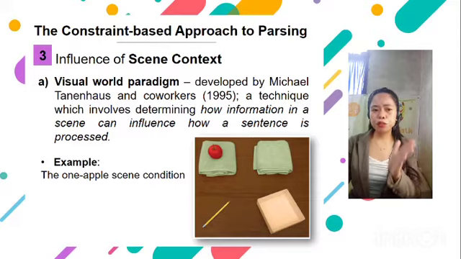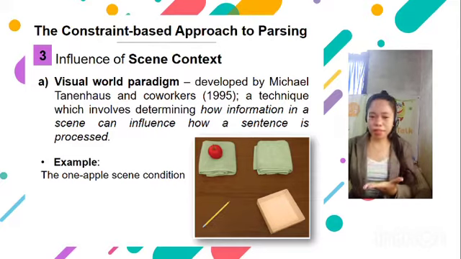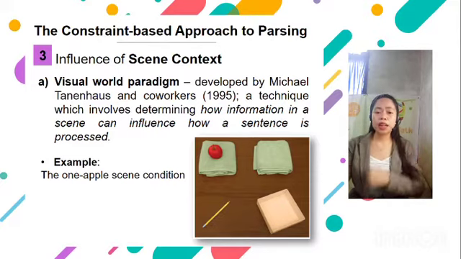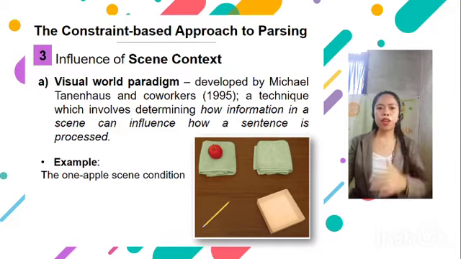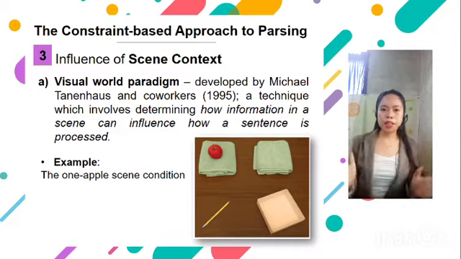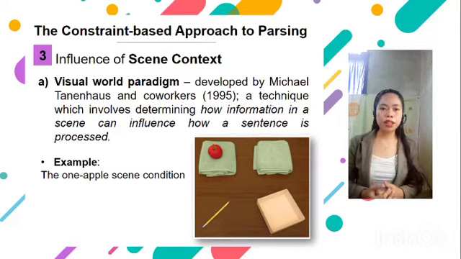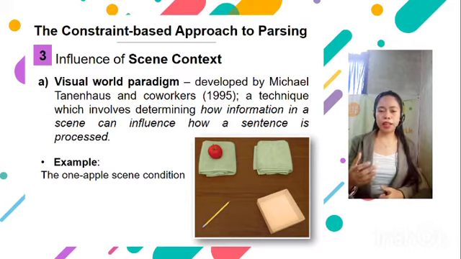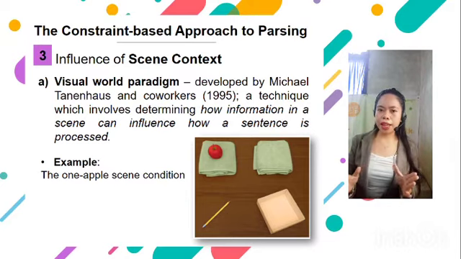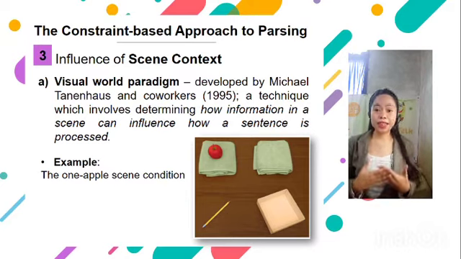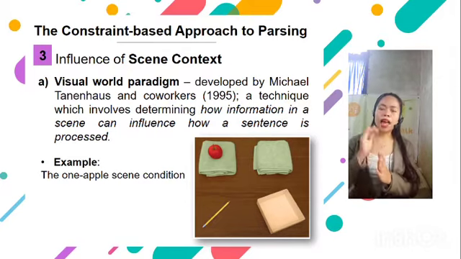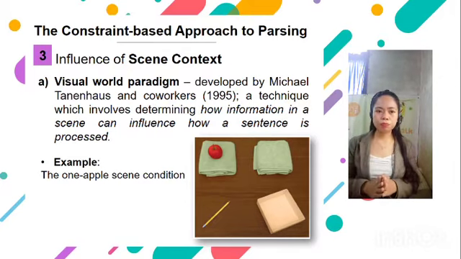It is observing objects in a scene, or the context provided by the scene, that helps us interpret the sentence. So the visual world paradigm, a concept in the influence of scene context, was developed by Michael Tanenhaus and co-workers in 1995, which is a technique that involves determining how information in a scene can influence how a sentence is processed.